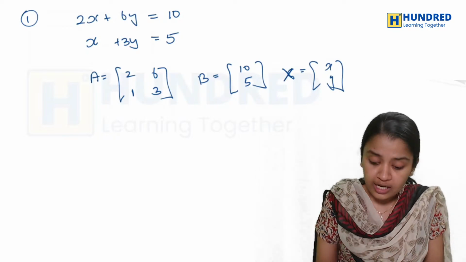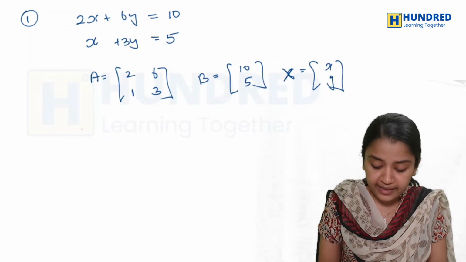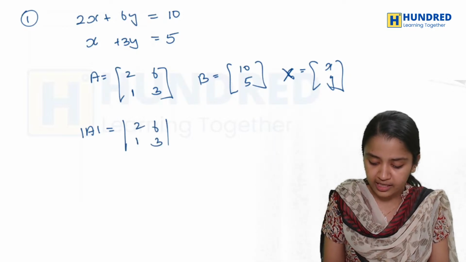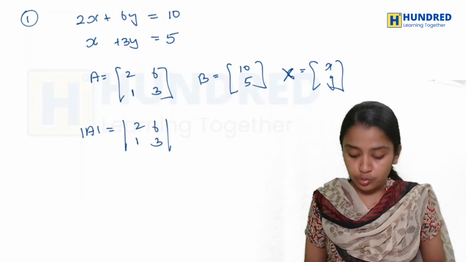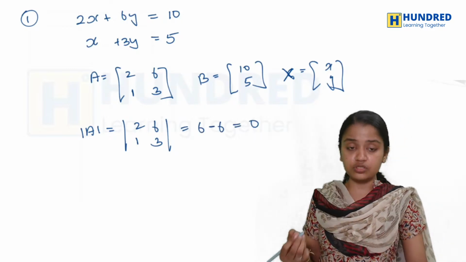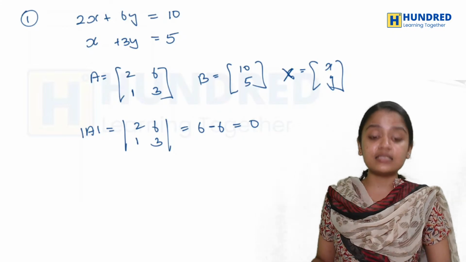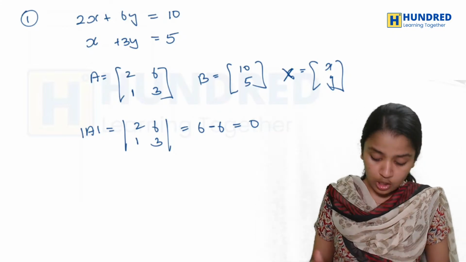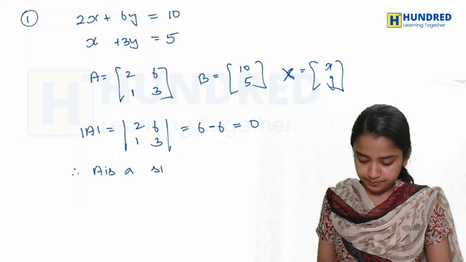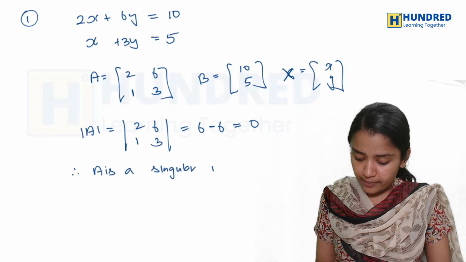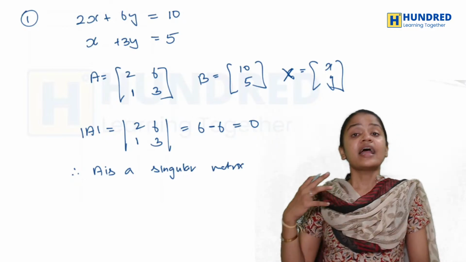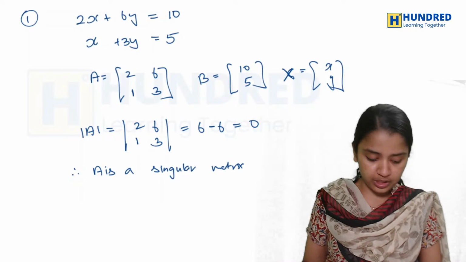So let me check my A. Taking the determinant of A, which is 2, 6, 1, 3, I get 6 minus 6, which is equal to 0. Therefore A is a singular matrix.